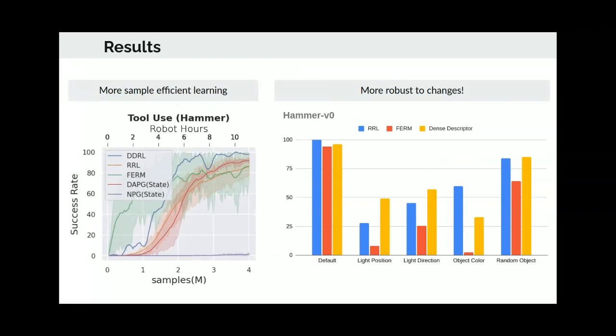Now, similar to RRL, in order to test the robustness of the pipeline, we evaluate the performance by introducing various visual distractors, like changing lighting conditions, introduction of a random object into the scene, etc., during test time, and observe that our approach, in yellow, consistently outperforms other baselines. This suggests that the policy is learned sample efficiently and is robust to various visual distractors.